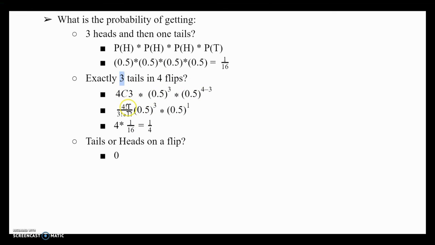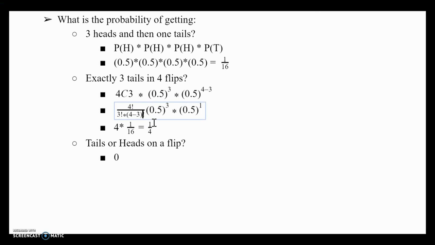Then 4 choose 3 is 4 factorial over 3 factorial times 1 factorial. If you didn't understand that, you could write it as (4 minus 3) factorial if you understand that better. The value of this part, as seen from the above question, gets you 1 over 16. Sorry, not the 4 choose part, but solely this part will get you 1 over 16, and then the section with the factorials will get you 4, so you get 4 times 1 over 16, which is 1/4.